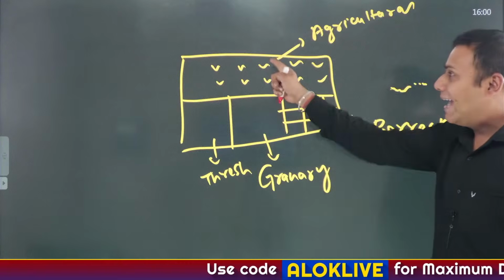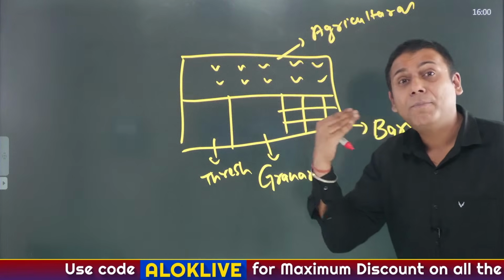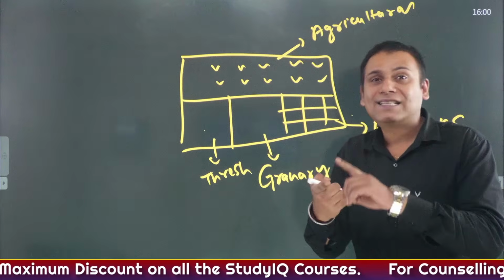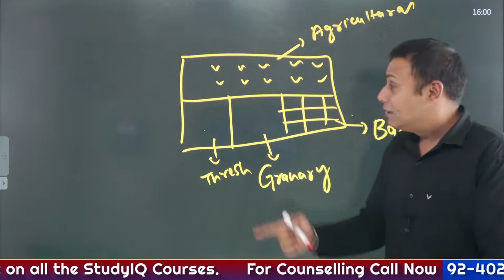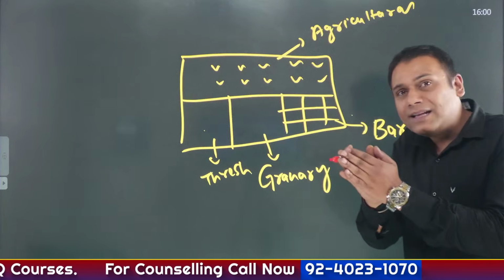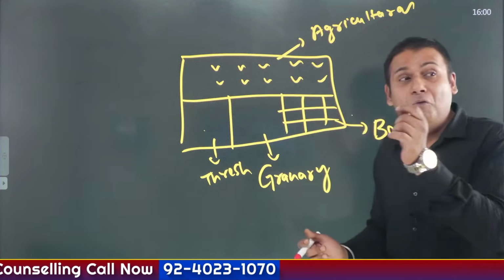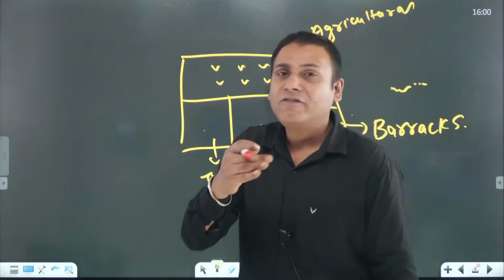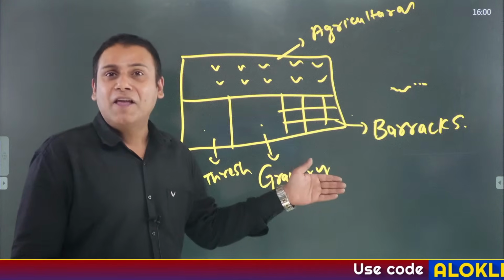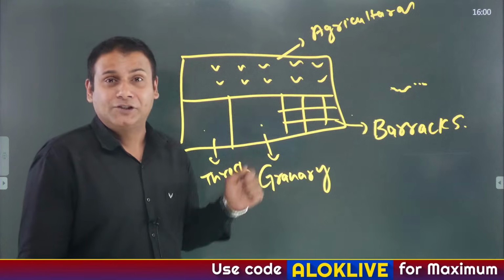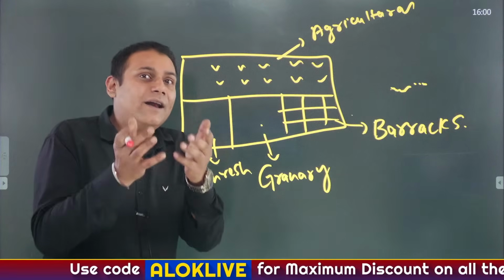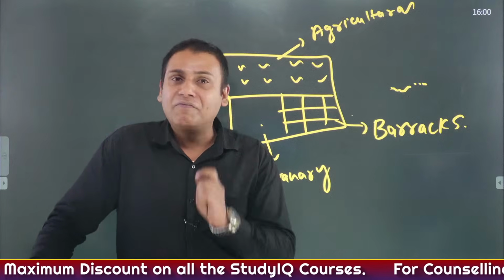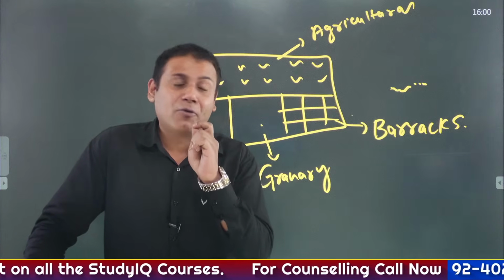The first part is the agricultural field, where the crops are produced. This is the threshing floor, where the grain is separated from the chaff. This is the granary. When the grain is separated from the chaff, these food grains are stored in the granary. In very simple words, granaries are nothing but godowns for storing food grains. So what does the great granary simply exemplify? It simply exhibits one thing: surplus food grain production.